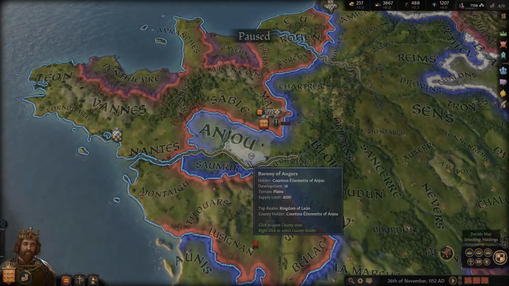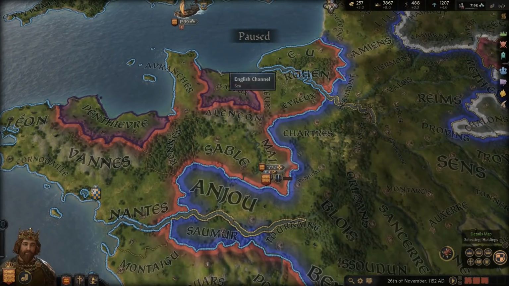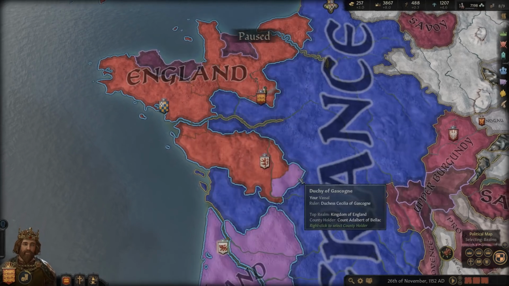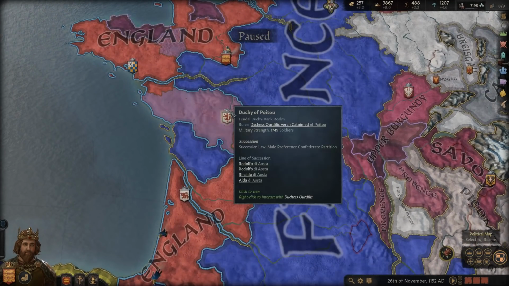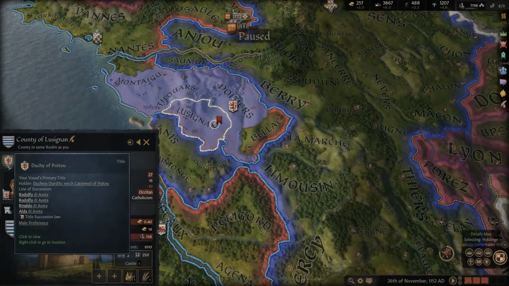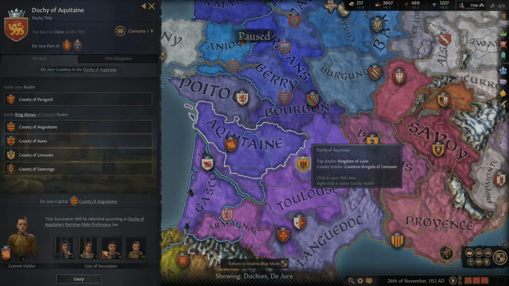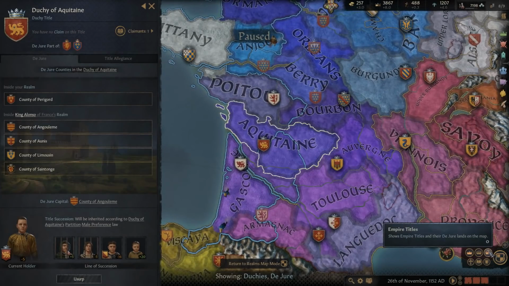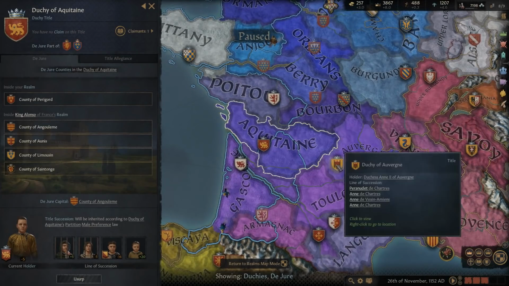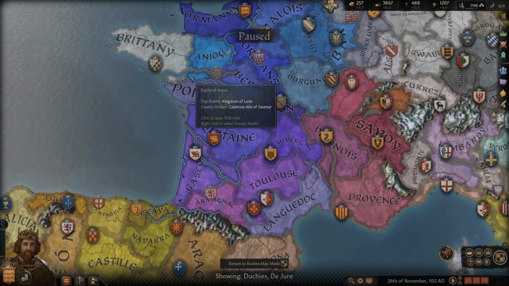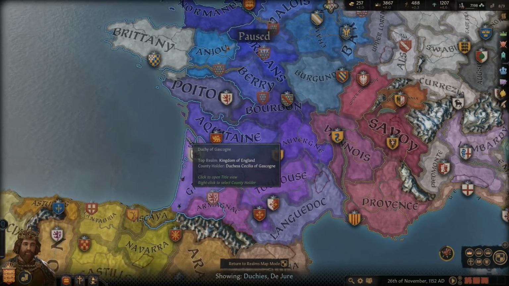And so Henry II at this time, of course, has all these lands here in northern France. And so what does the Duchy of Aquitaine contain? Now, if we were to just look at it here in the game, which it's right down here, if we just look at the duchy map mode here, which I guess the better way to do it would be to look at it in here, so we don't have this open. So these are the duchies here in France.